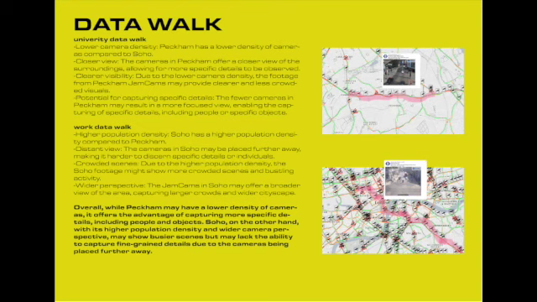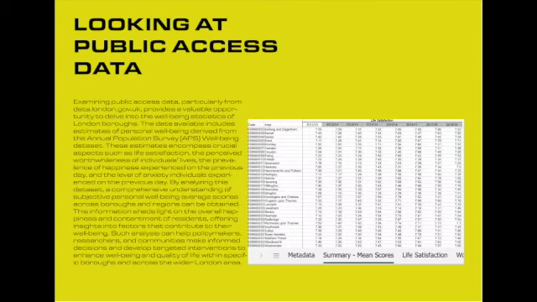Overall, while Peckham may have a lower density of cameras, it offers the advantage of capturing more specific details, including people and objects. Soho, on the other hand, with its higher population density and wider camera perspective, may show busier scenes but may lack the ability to capture fine-grained details due to the cameras being placed further away.